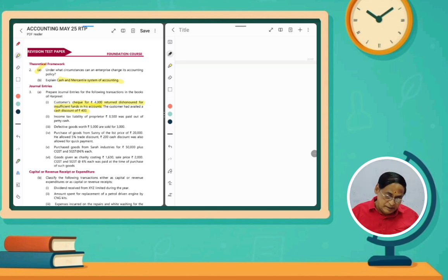If the check is honored, the normal entry will be bank account debit to customer account. If it is dishonored, the reverse entry will be there. At the time of dishonor, the entry will be customer account debit to bank.